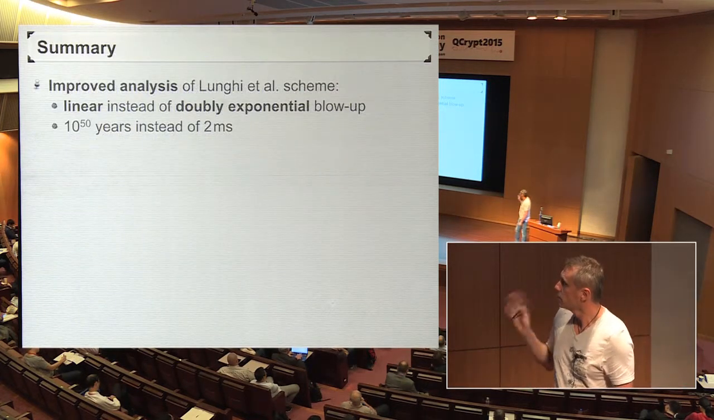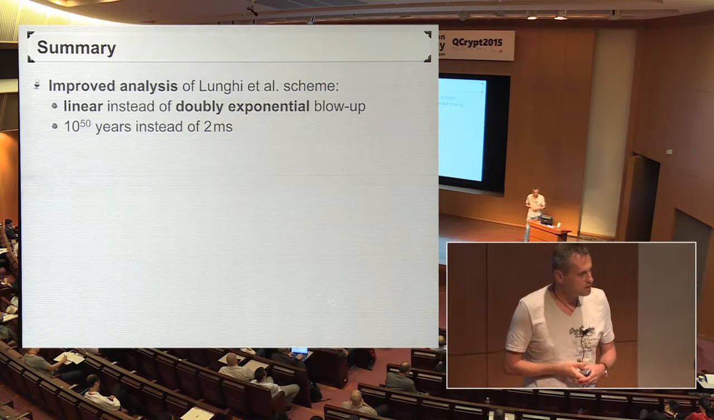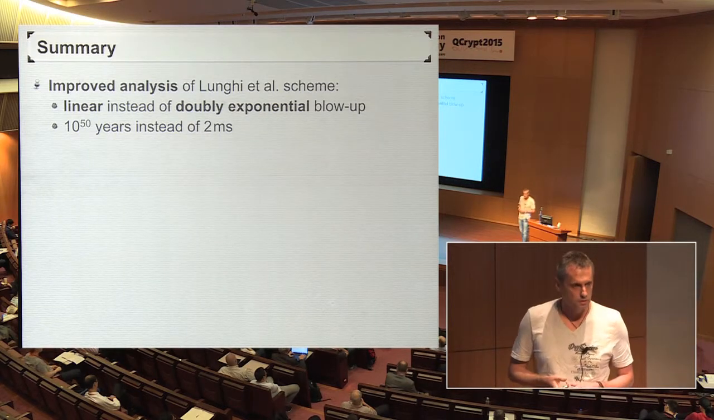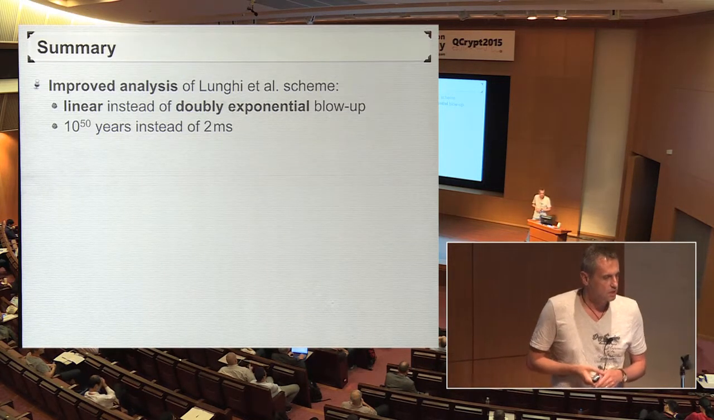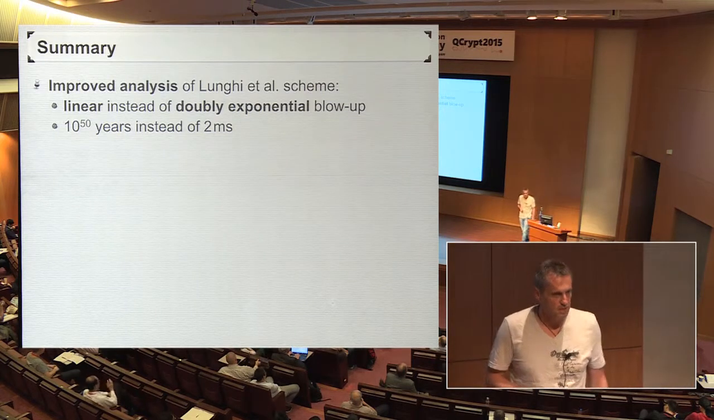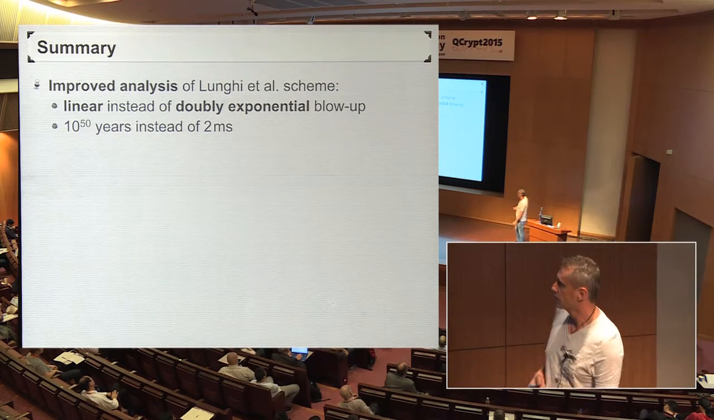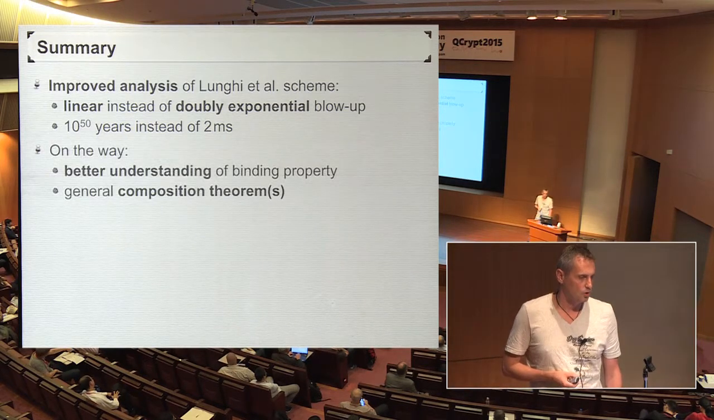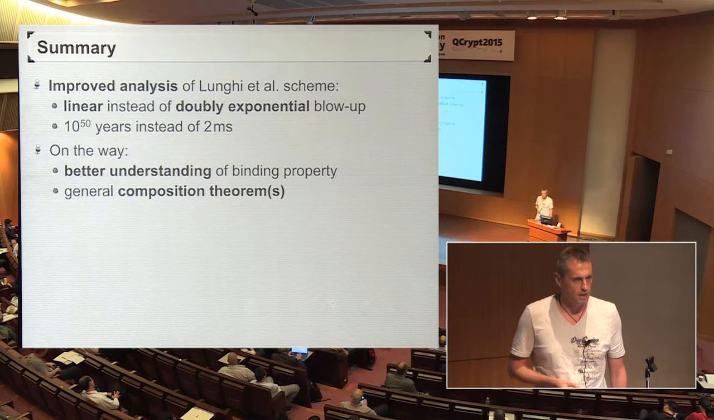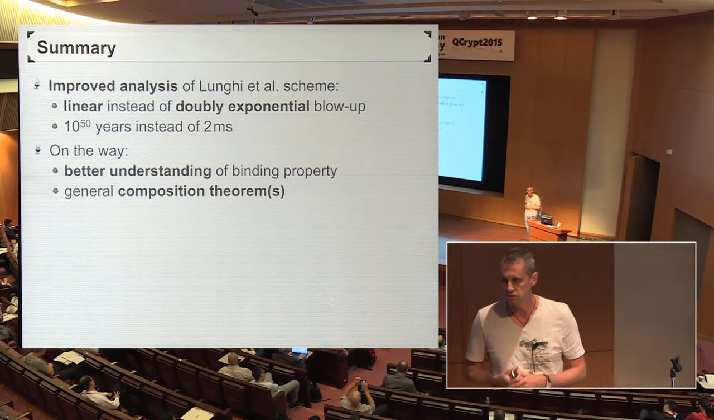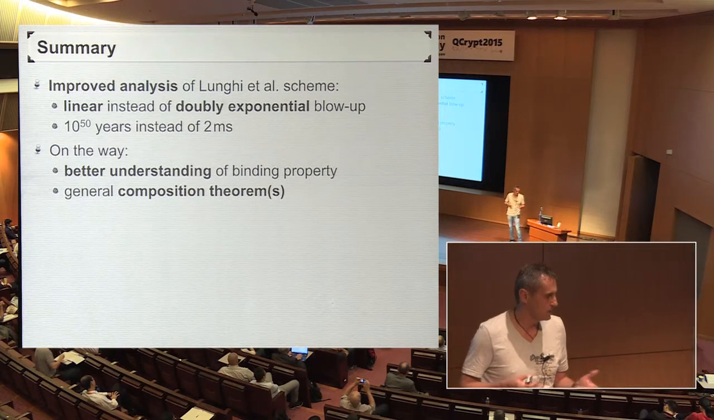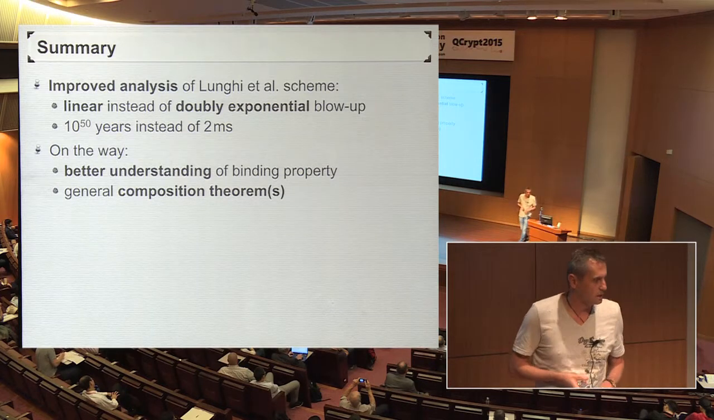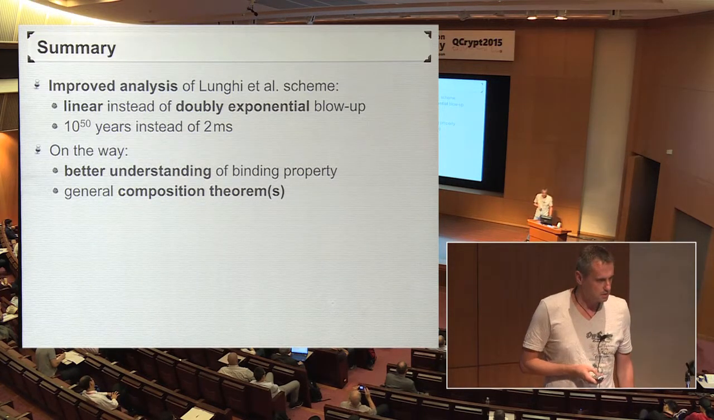Okay, so wrapping up, we have an improved analysis of the Lungi et al. scheme with a linear instead of doubly exponential blow-up of the error parameter in terms of the number of rounds, which means that, at least in principle, we can keep a commitment alive for 10 to the 50 years rather than 2 milliseconds. On the way, you obtain a better understanding of the binding property in terms of new definitions and relations among them, and the main result is a general composition theorem that one can apply to many different schemes.